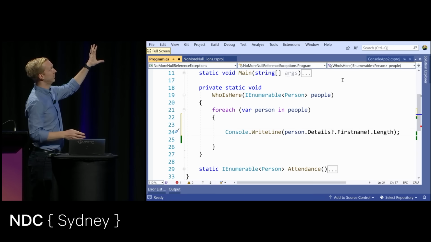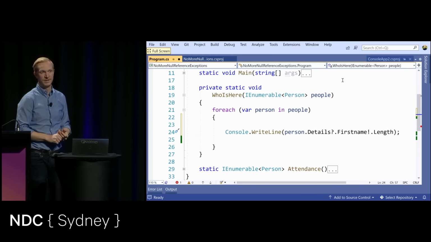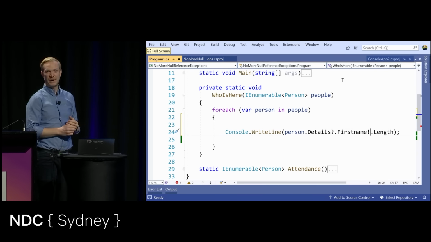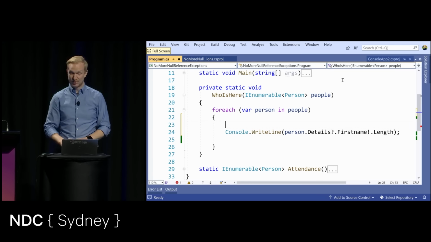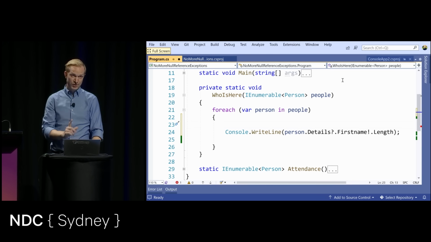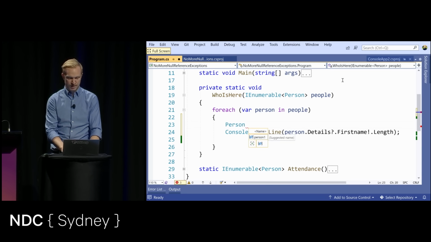The compiler is just stupid enough to not understand what I want. This is rarely a good idea because the compiler is not stupid. I'll show you why. So let's say that I have a person here. Person is equal to null.